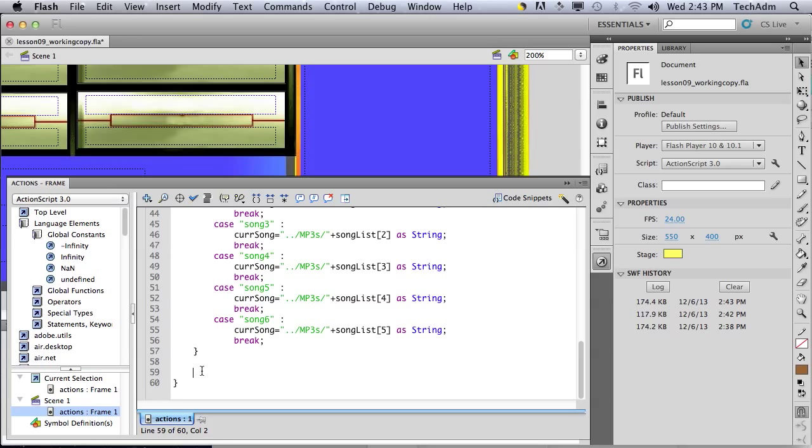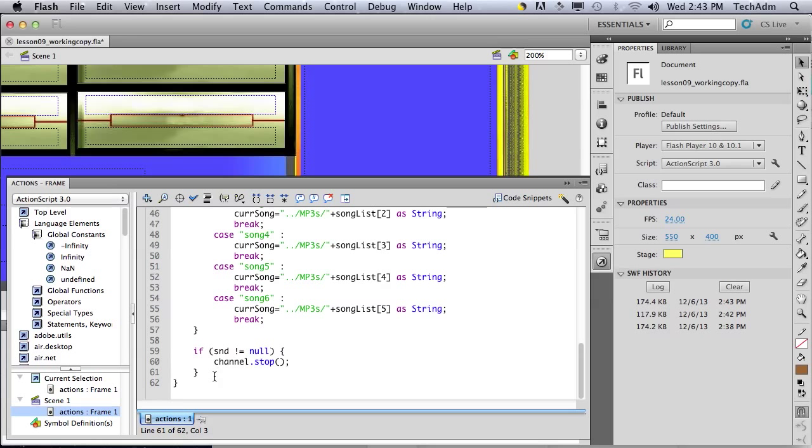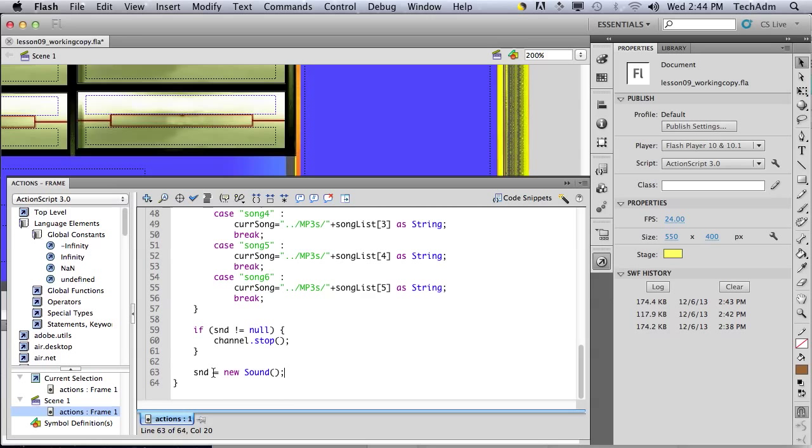Type this: if sound not equals null, that means not empty, we say channel.stop. Else sound equals new Sound, creating a new sound object. So if the sound is not null, we stop the sound, and then set it to a new sound object.